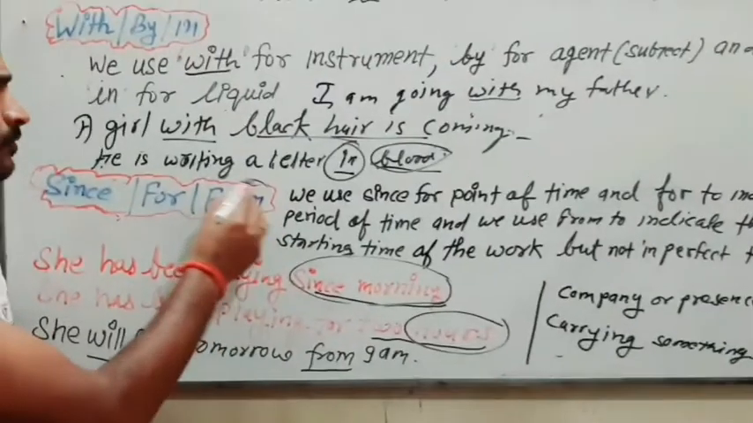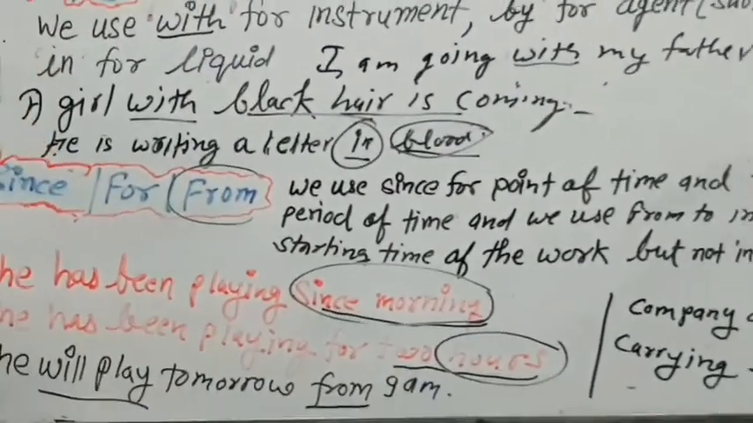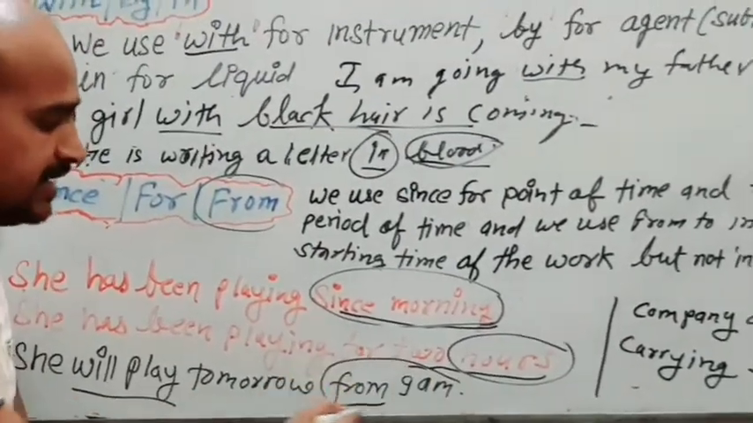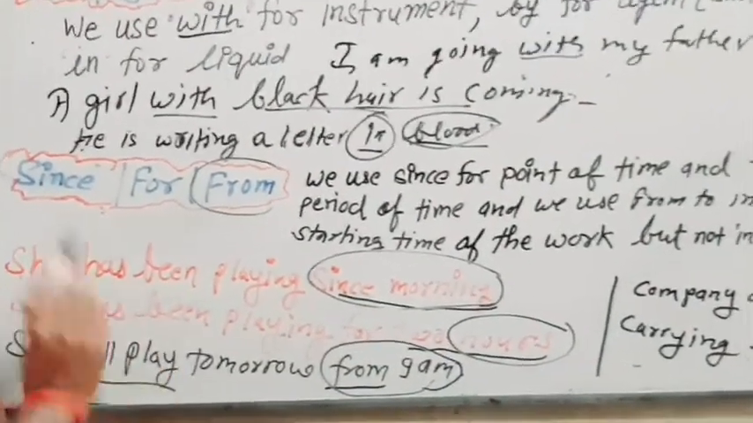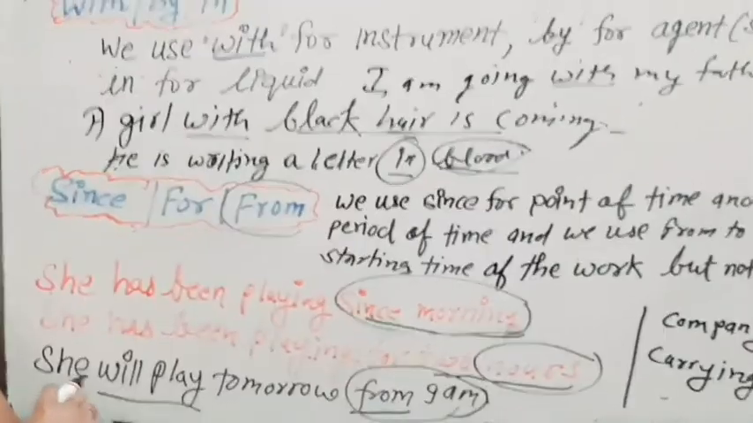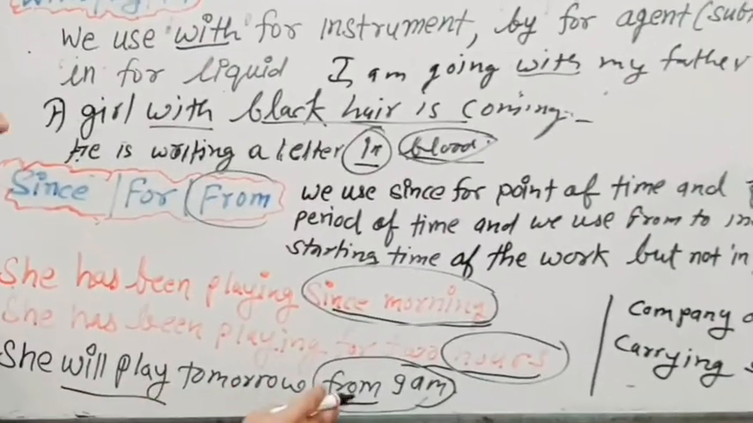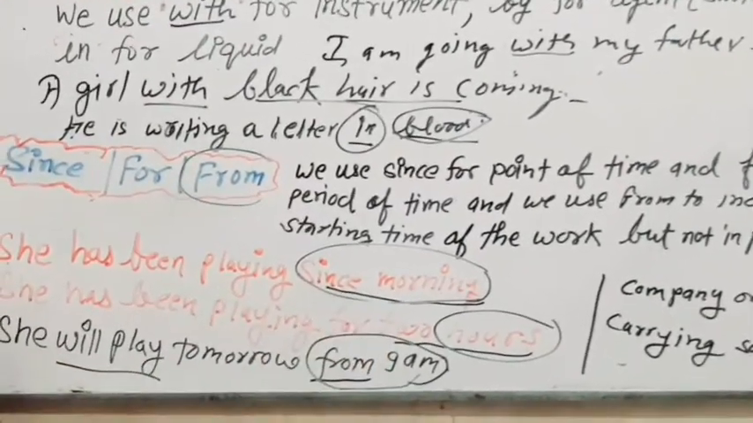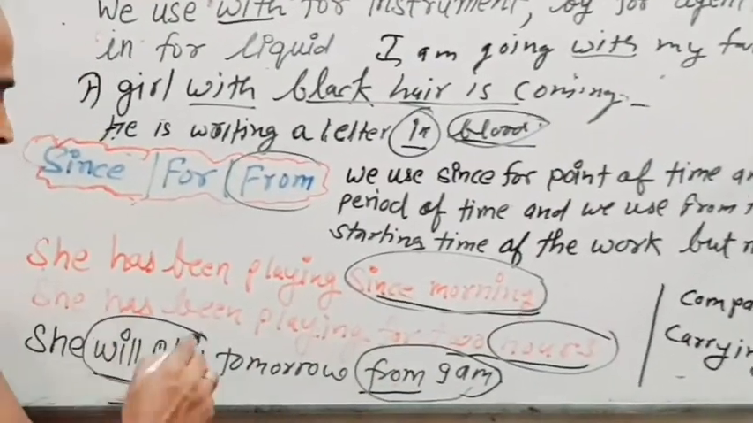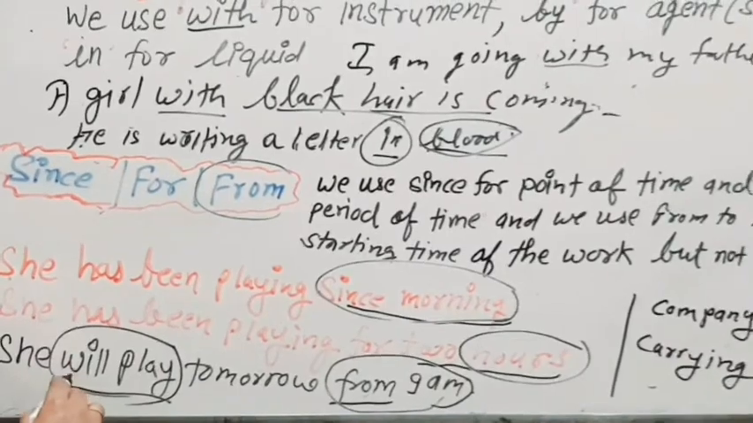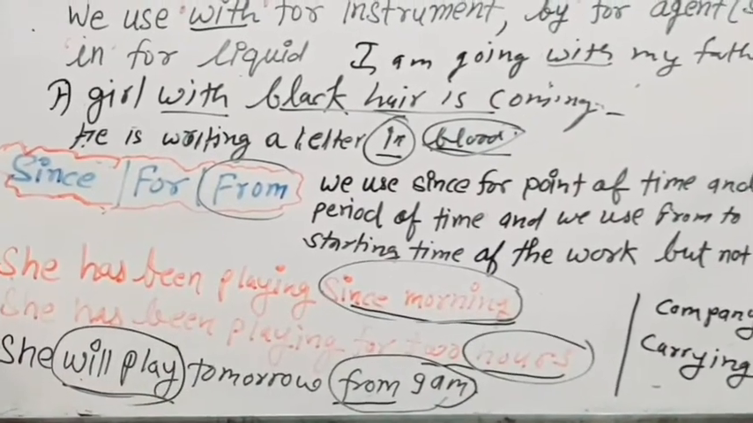But we use from at the time when we are indicating time but the tense is not in perfect tense. For example, she will play tomorrow from 9 a.m. Just see, we are using from because the tense is not perfect tense. We are using will play, means it is in future tense.